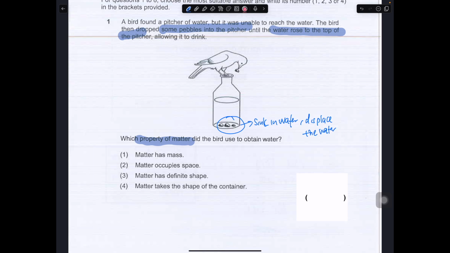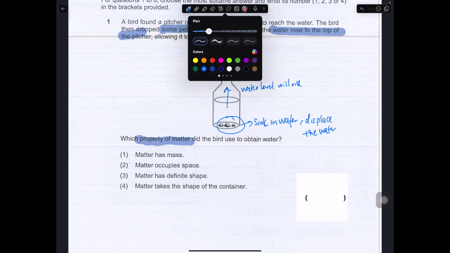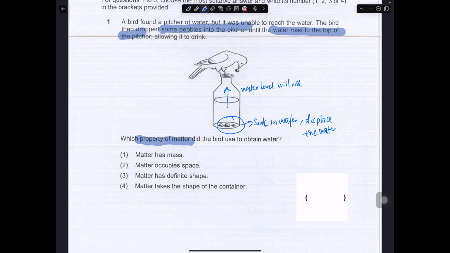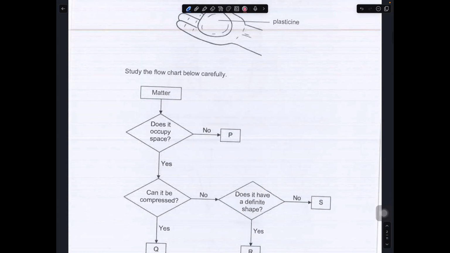Therefore, the water still has to occupy space, right? So the water level will rise, and therefore this will allow the bird to drink the water. So this is really about matter occupies space, which is number 2 over here. Okay, number 2. Let's move on to the next question.